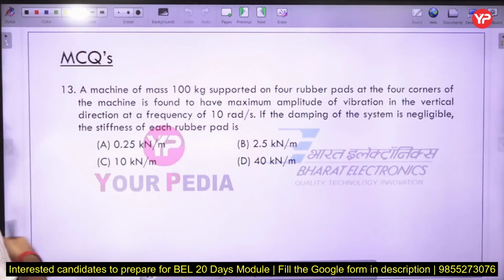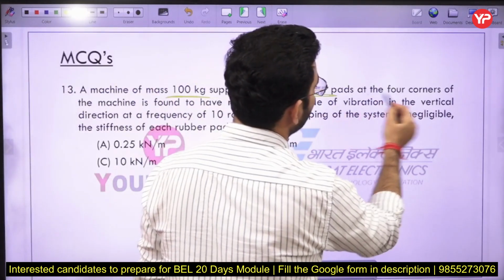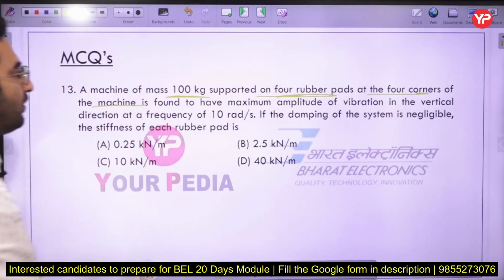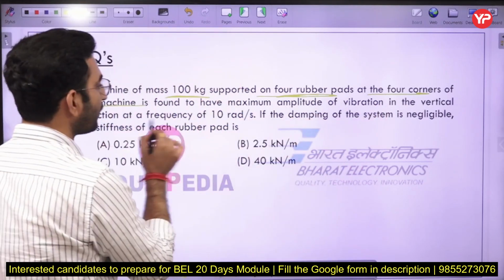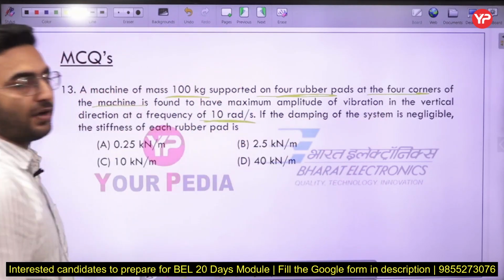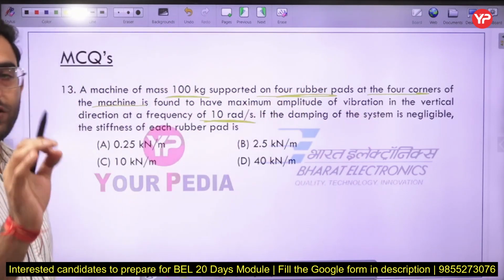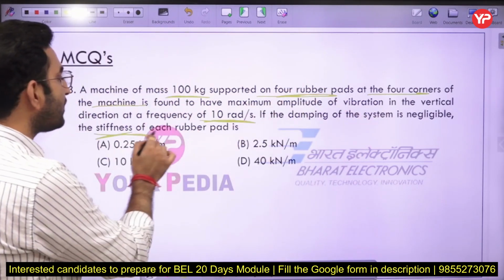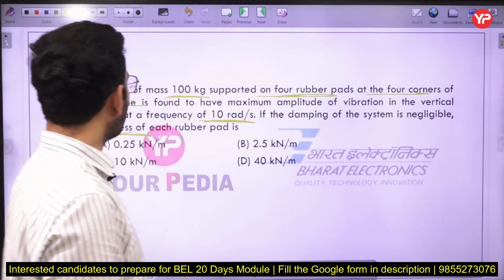Next question. A machine of mass 100 kg is supported on 4 rubber pads at the 4 corners of the machine. It is found to have a maximum amplitude of vibration in the vertical direction at a frequency of 10 radian per second. Now, if the damping of the system is negligible, the stiffness of each rubber pad will be. Stiffness of each rubber pad you have to calculate now.